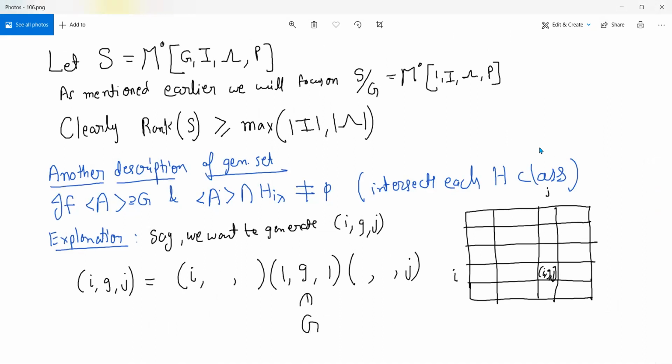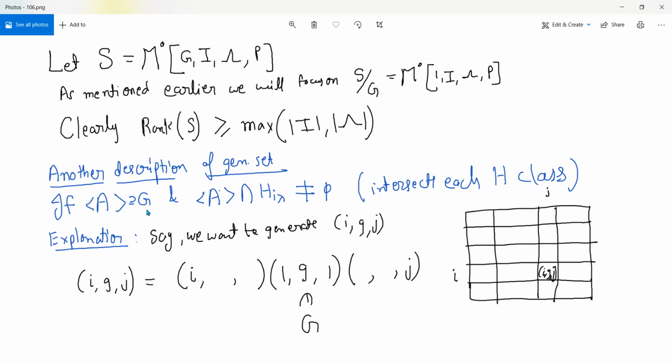But before we do that, we want to see the connection of the generating set of a completely simple semigroup written in this form with the edge classes. This is the other description. If you want A to be a generating set, then certainly A must generate the group part.